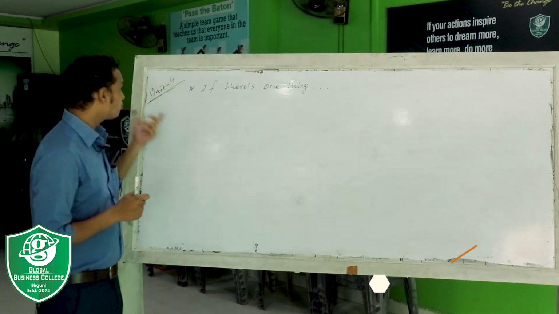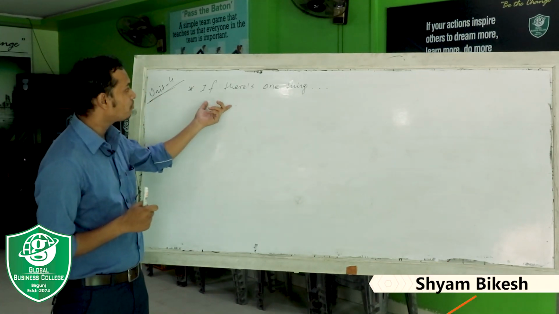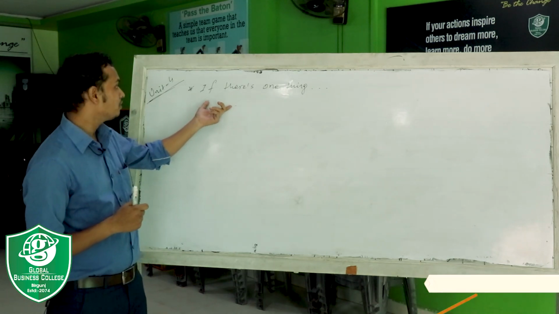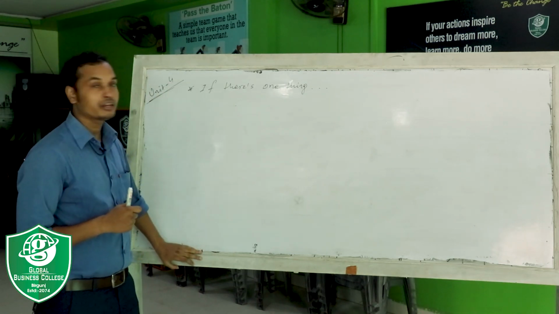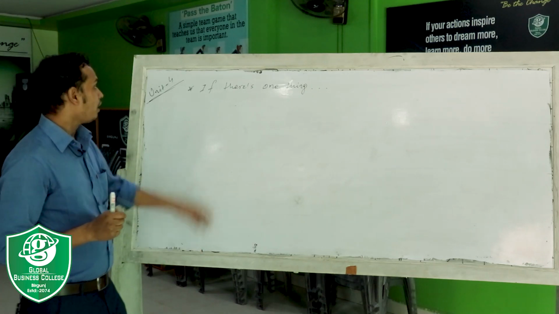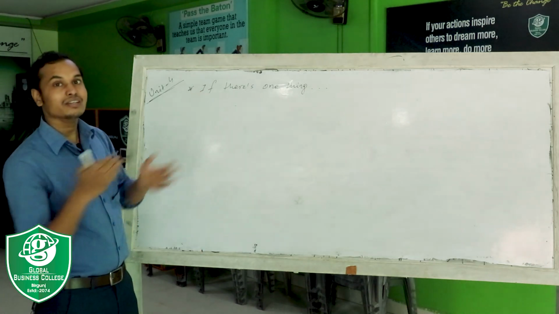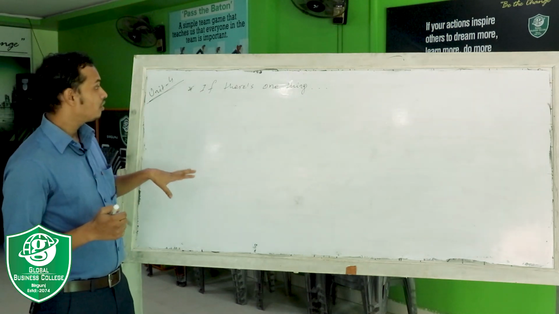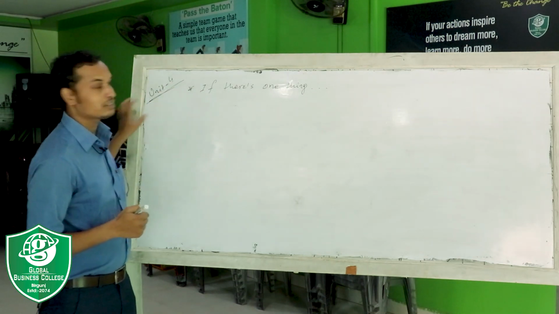So in unit 4 we are going to discuss "if there is one thing". This is a very important topic from the examination's point of view. In your final examination, "if there is one thing" is mostly asked from this unit. So we will discuss this.